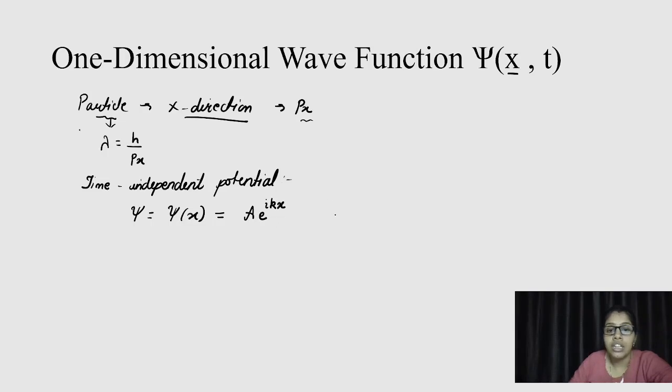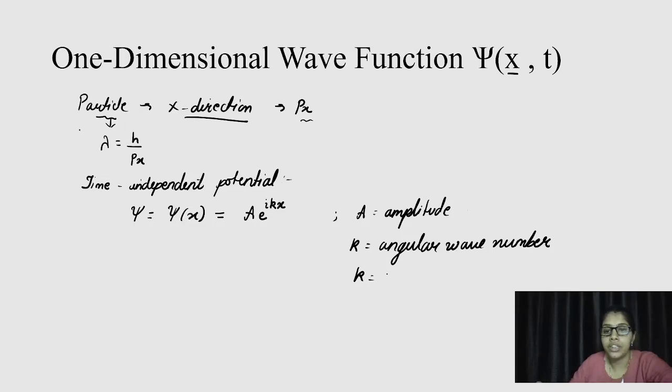Now here this A will represent the amplitude of the wave, right? And this k is nothing but the angular wave number, which has a direct relation with the wavelength. So as wavelength comes into the picture, our momentum comes into the picture too. So this is how we represent a wave function in a one-dimensional system.